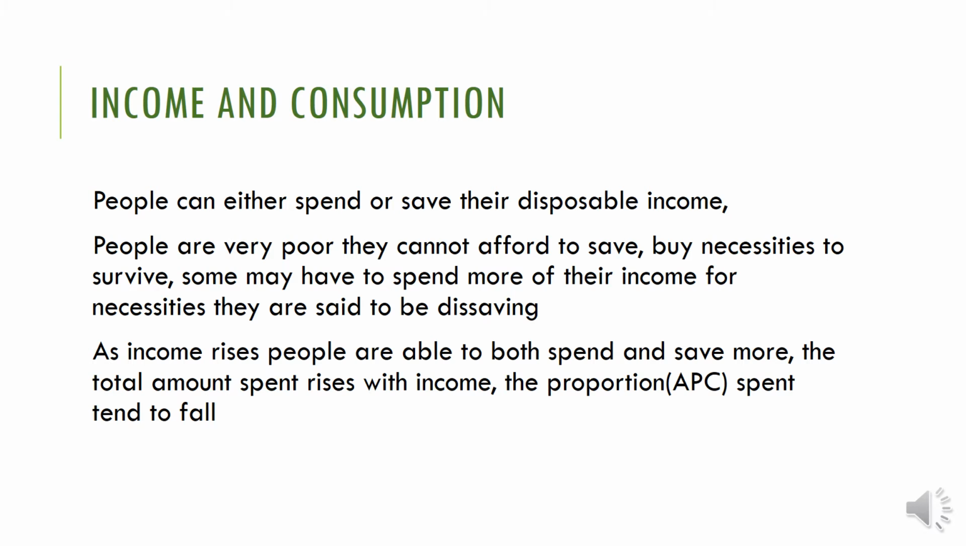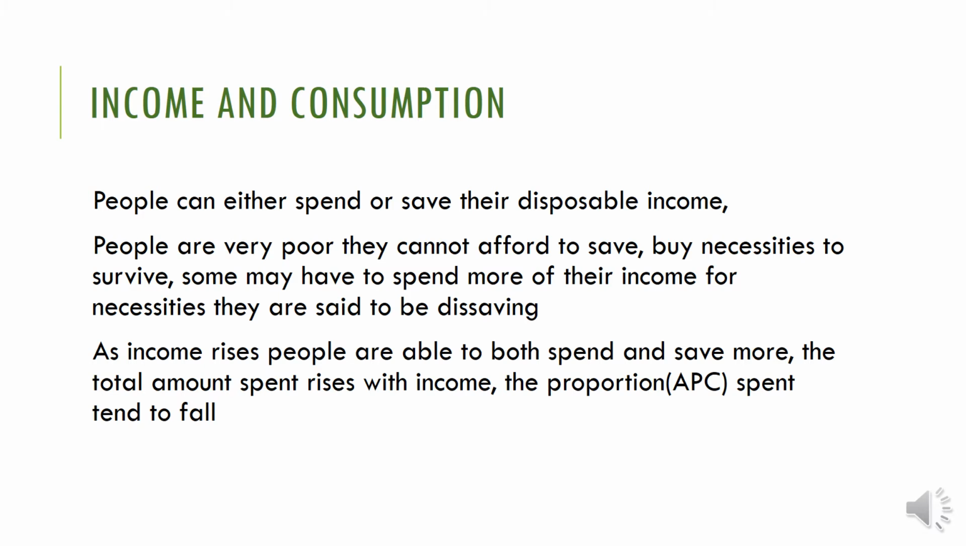Whenever income increases, what will happen? Consumption will also increase, but the proportion will tend to fall. For example, my income increased by 50%, but my consumption increased only by 30%. In that situation, what will we call that? It is just a smaller proportion. The proportion is very low. Clear?